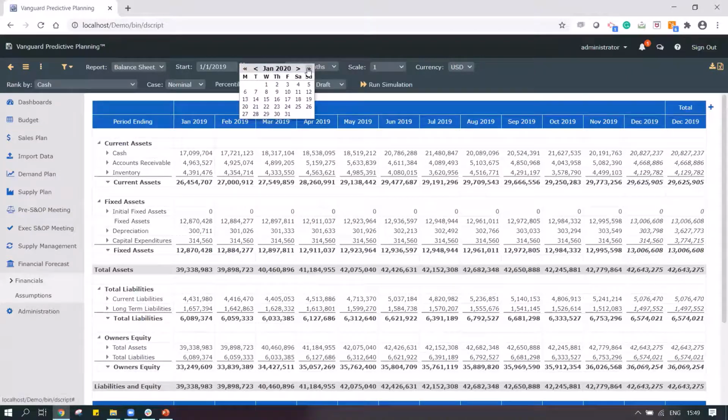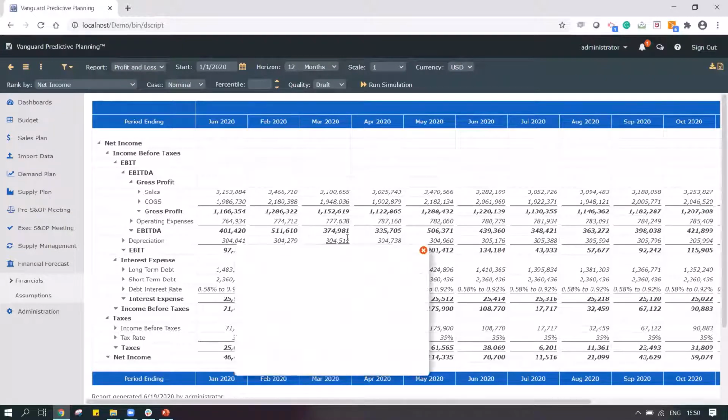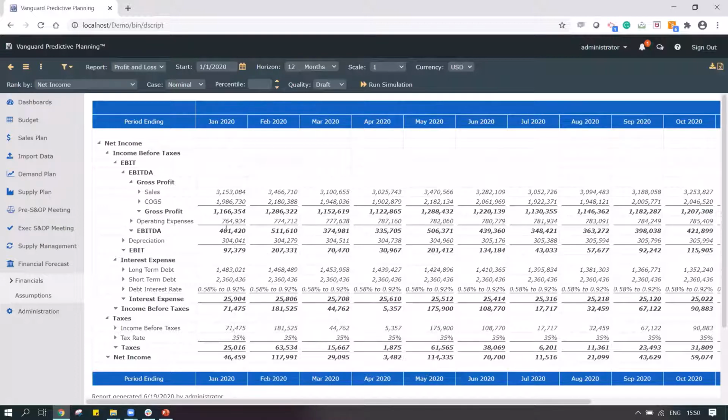Say, for example, I want to check my P&L from the 1st of January. So over here, I can see my P&L, my cash flow, or my balance sheet, and I can also do certain scenario analysis and check how my data is changing.